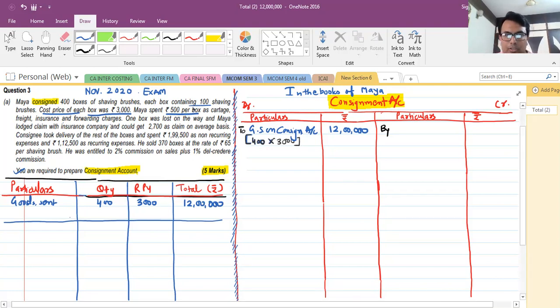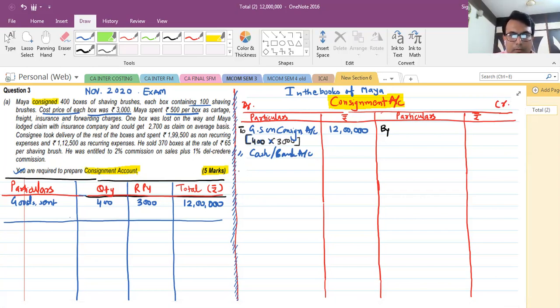The next job is to pass the entry for these non-recurring expenses incurred by the consignor. So consignment account debit to cash, or you can write bank account. These are the expenses incurred by the consignor.